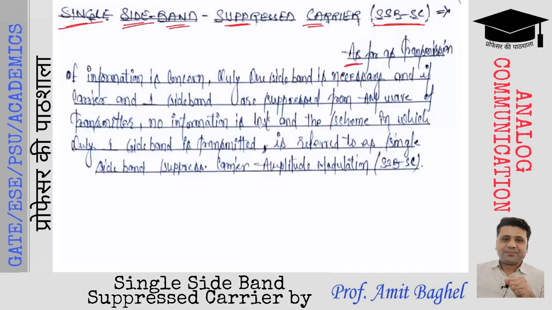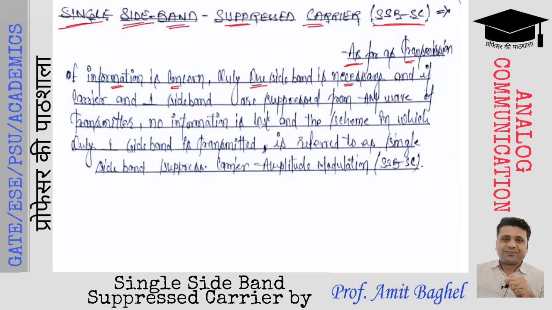See, as far as the transmission of the information is concerned, only the one sideband is necessary. That means two sidebands are not necessary. Both the sidebands contain the same information. Upper sideband के पास जो information है, same information lower sideband के पास होती है. तो दोनों sidebands को transmit करने की जरूरत नहीं है.